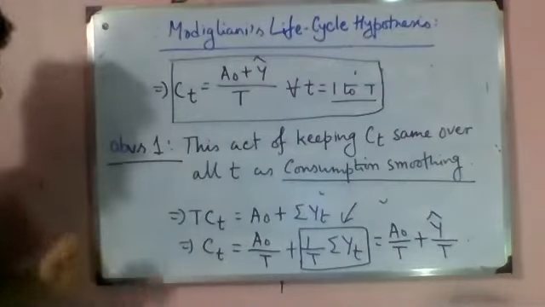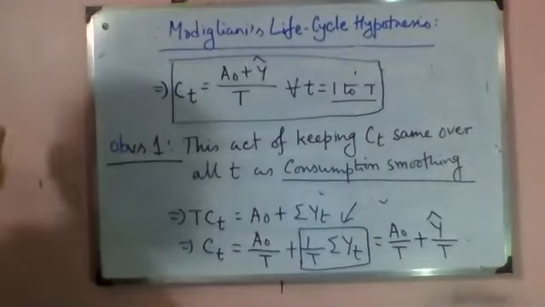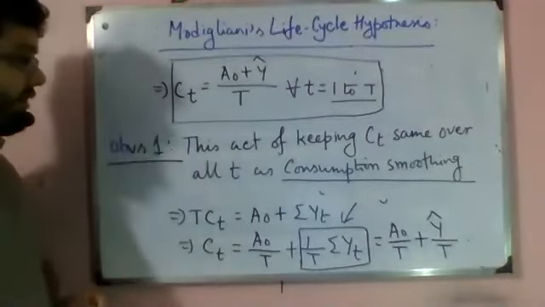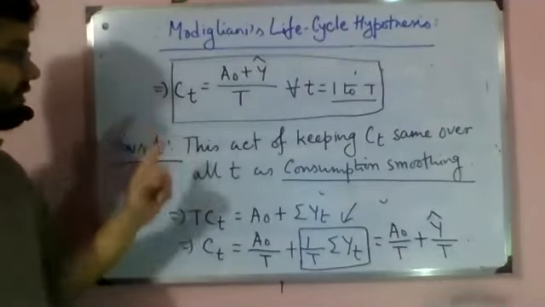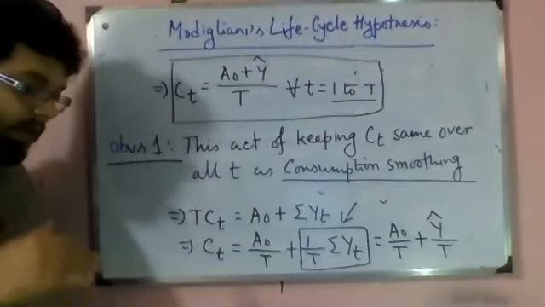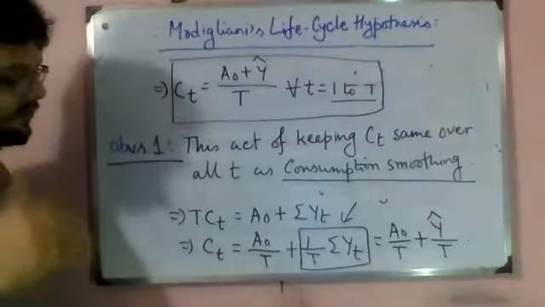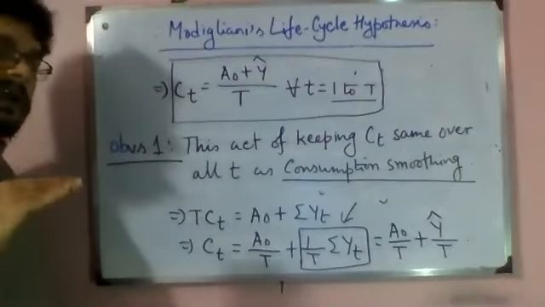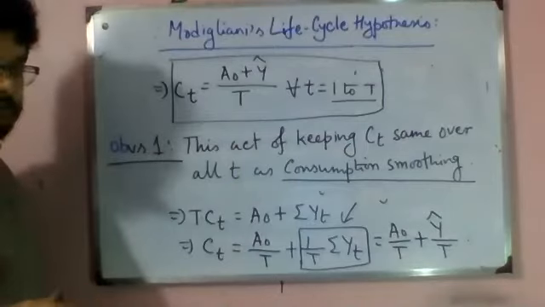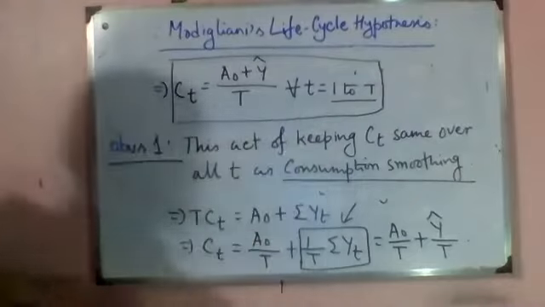Look at this. The income may change, or will actually change, over the capital T periods, but consumption will not change. So this activity of keeping consumption the same is called consumption smoothing. Whatever be the flow of income, consumption smoothing means I will keep, or at least try to keep, the level of consumption the same over all periods.